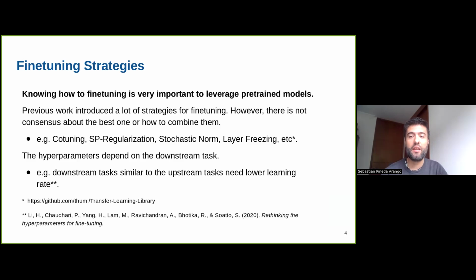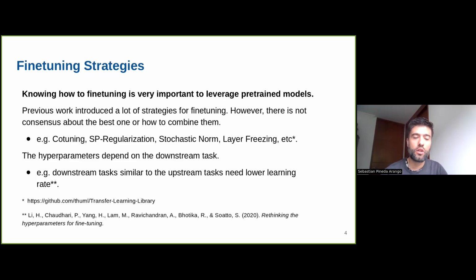There are not only hyperparameters like learning rate or weight decay, but also other fine-tuning strategies that include new hyperparameters, like co-tuning, SP regularization, stochastic norm, and layer freezing. There is a huge body of literature on different fine-tuning strategies, and when we select a model, we also need to select what strategy we want to use.